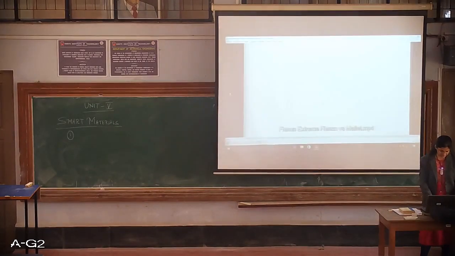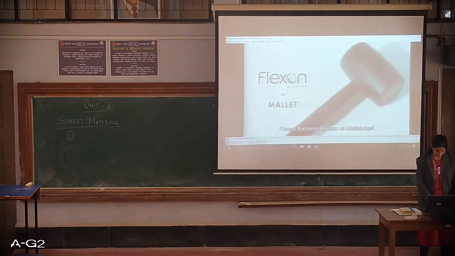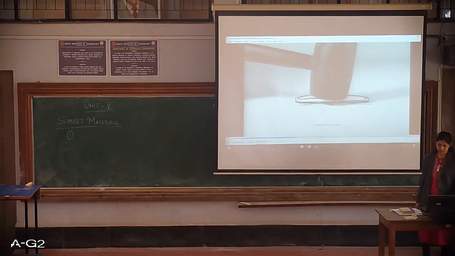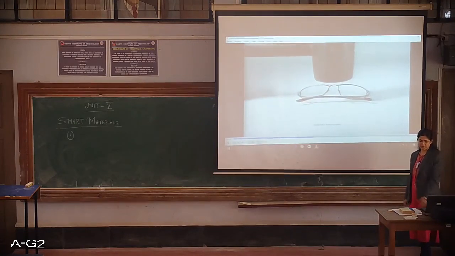There is yet another video wherein you can see a smart material which is a shape memory alloy.